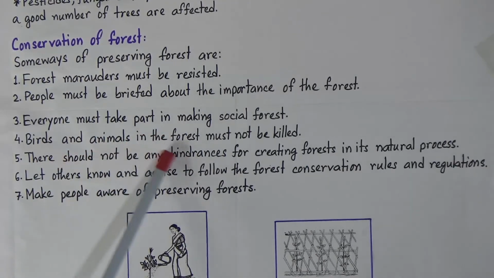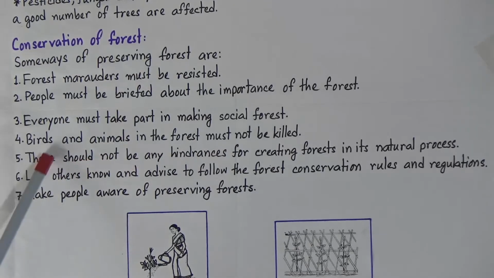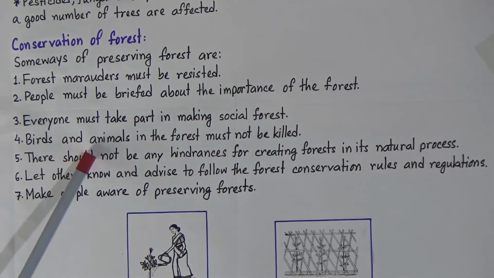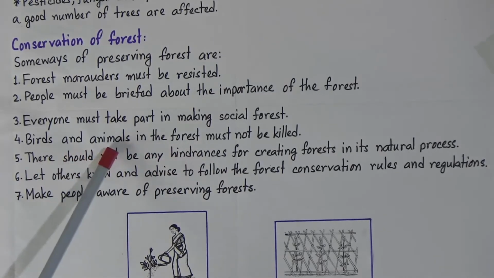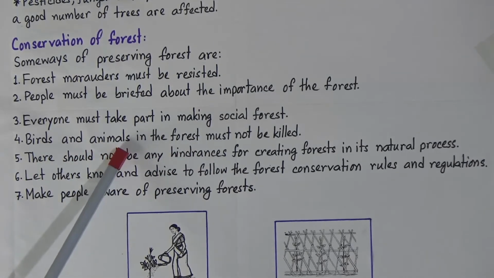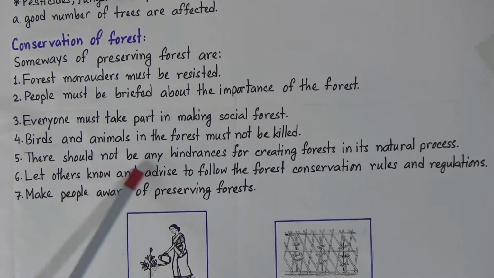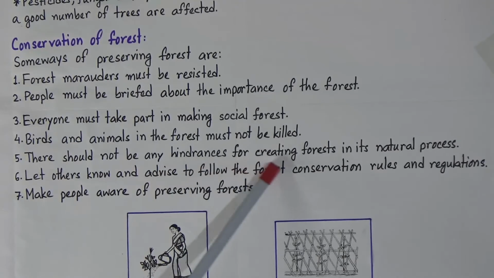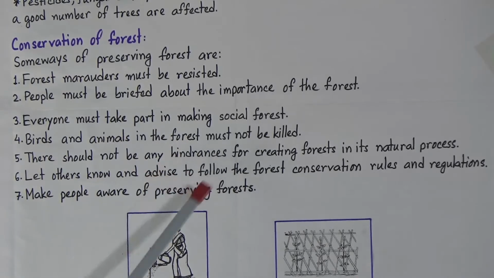Birds and animals in the forest must not be killed. So we will not kill the birds and animals, because they also help us to produce the trees and saplings. That means they spread the seeds of the plants. And there should not be any hindrances for creating forest in its natural process. So hindrances means obstacles. So we will not create any obstacles in the natural process of the forest growing, of the creating of the forest.